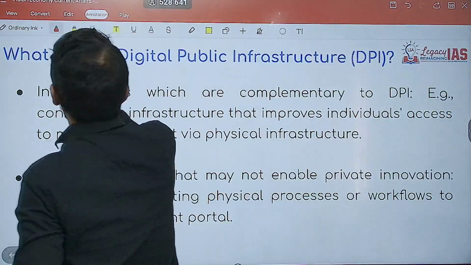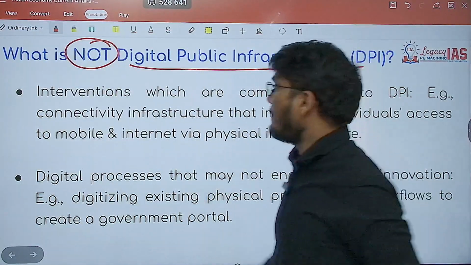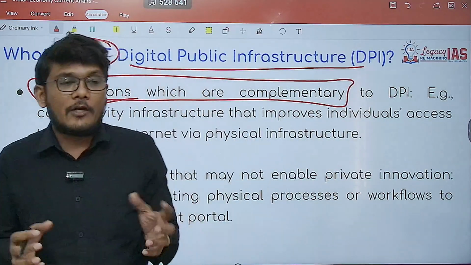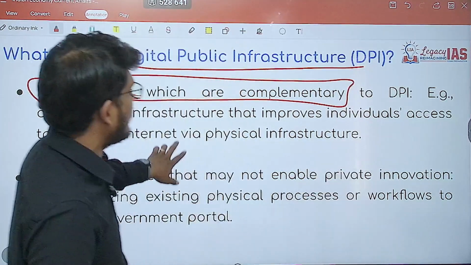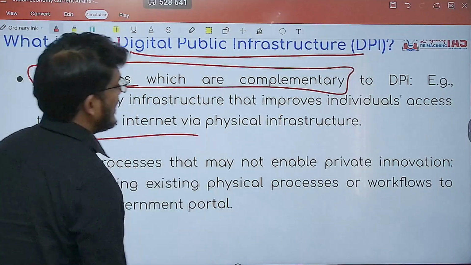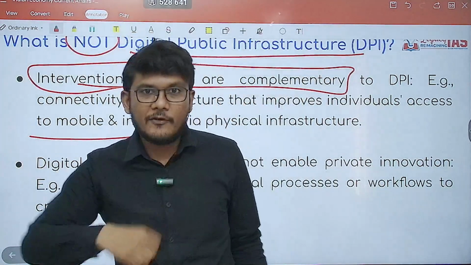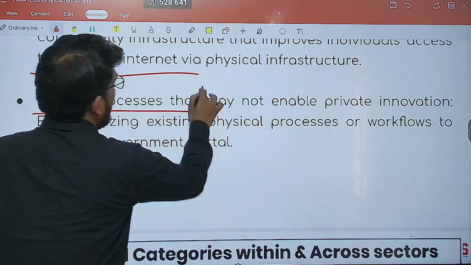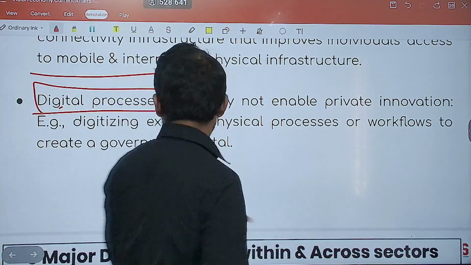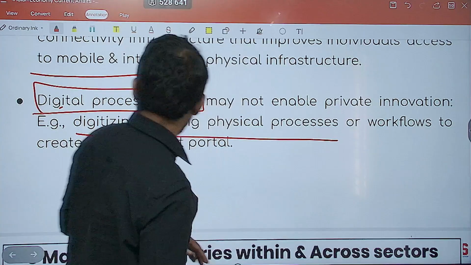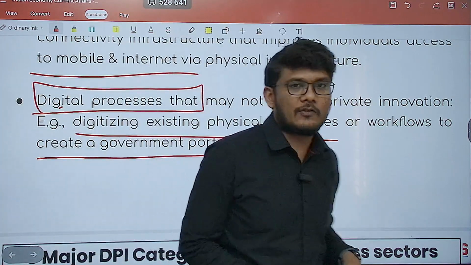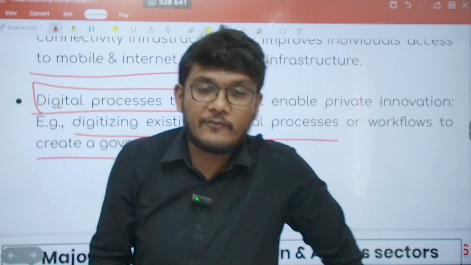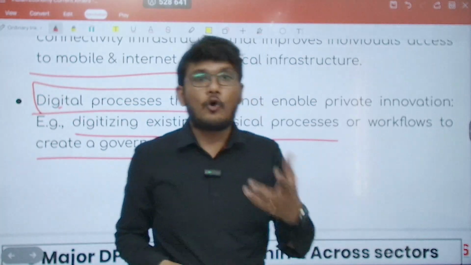Now, what is not digital public infrastructure? For example, interventions which are complementary. Complementary means not specifically core, but complementary infrastructure, like individuals' access to mobile and internet via physical infrastructure. So things which are helping you to connect are not public infrastructure. Then digital processes that may not enable private innovation, for example, digitizing existing physical processes or workflows to create government portals. That process as such is not a digital infrastructure. So you can assume that digital infrastructure should also be tangible.